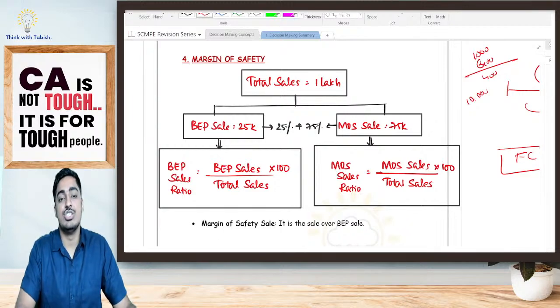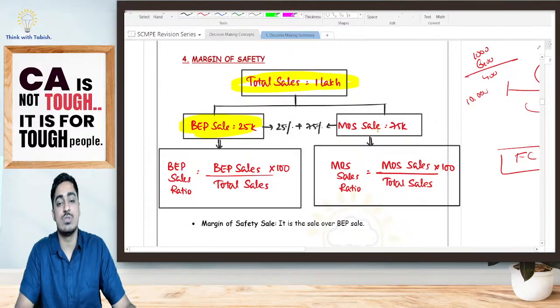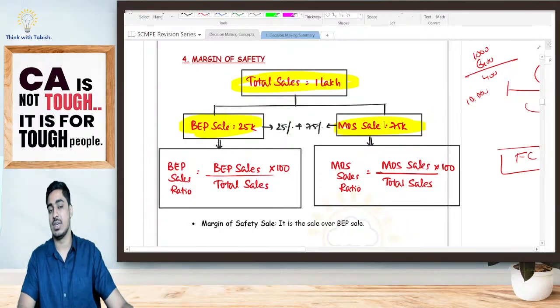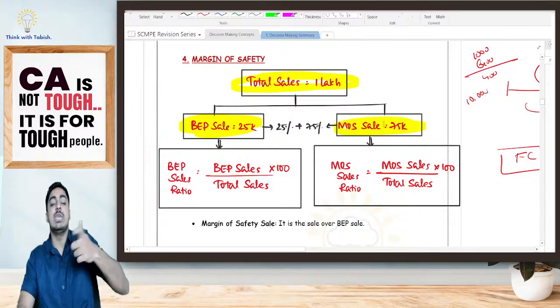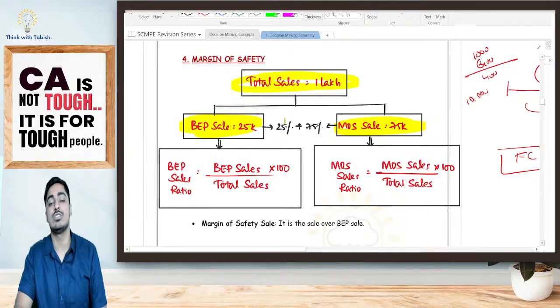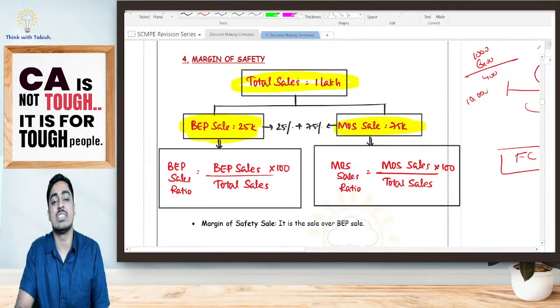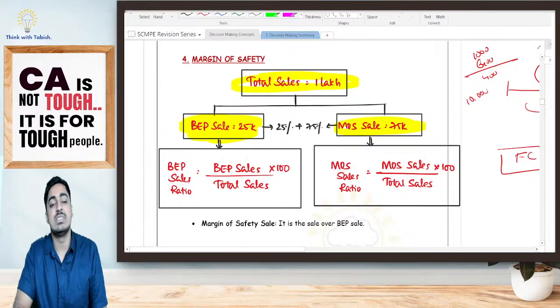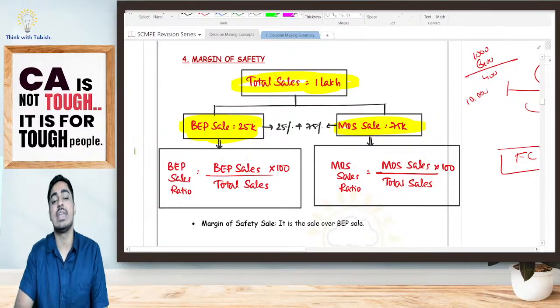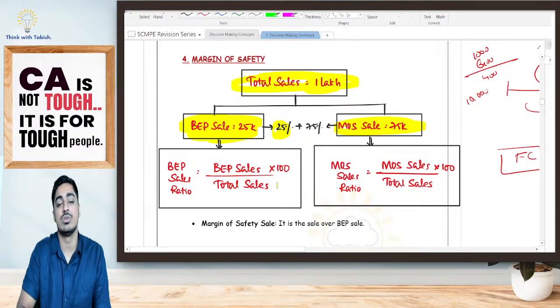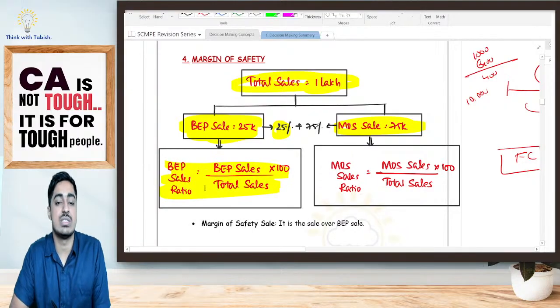Assume total sale I've made is 1 lakh. In that my BEP sale is 25,000, MOS sale is 75,000. How much is my BEP sale as a percentage of total sales, students? BEP sale is 25,000 when my total sale is 1 lakh. That means it is 25%. That is my BEP sale ratio: BEP sale divided by total sale into 100.